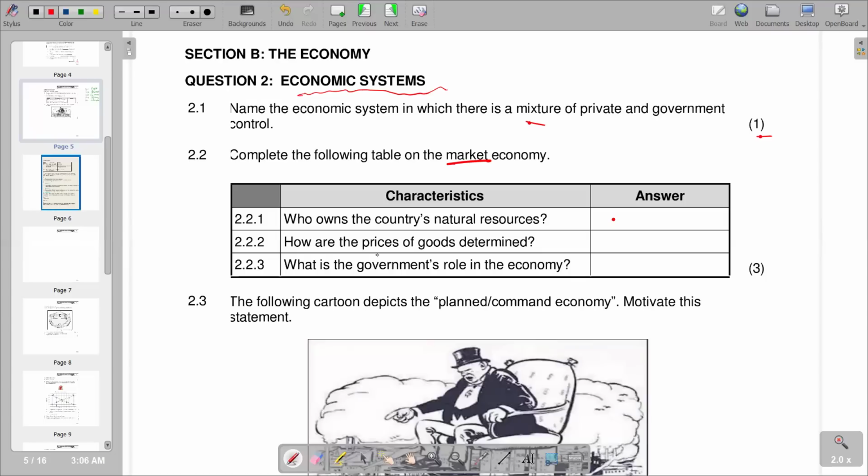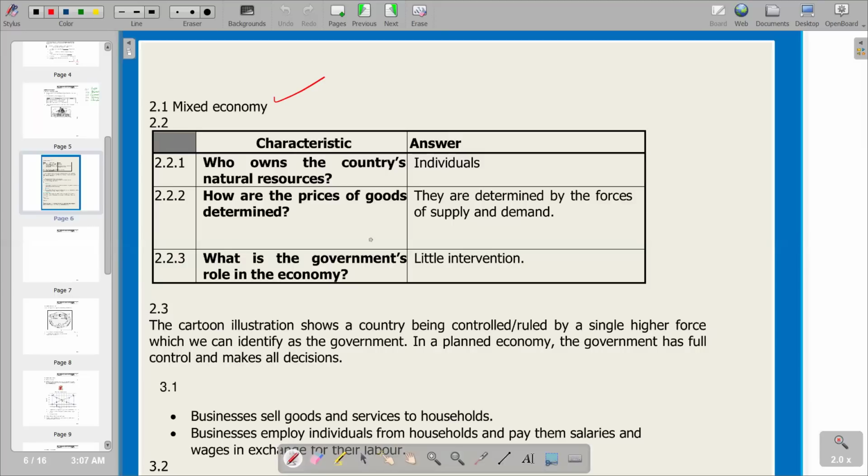The prices are determined by the market forces, that are the market forces of supply and demand. Then, what is the government role in the economy? The government role in the economy, we have little intervention in terms of the changes of supply and demand, which determine the prices in a market economy. So basically, that's what we have on the first part.